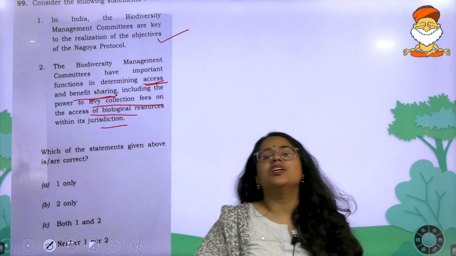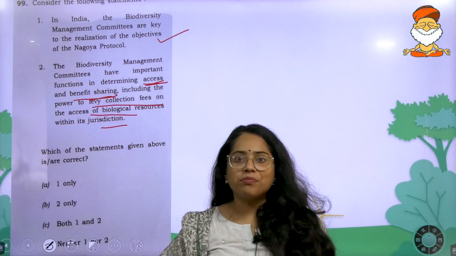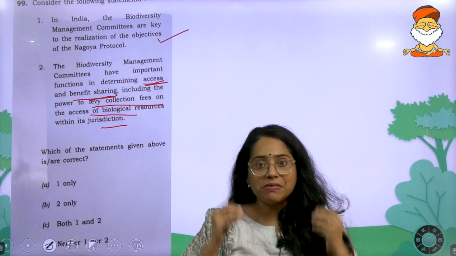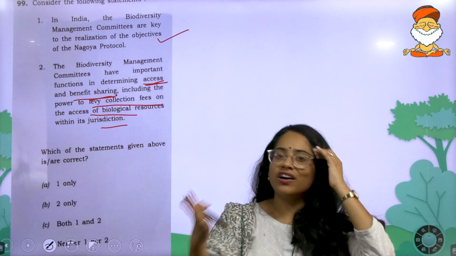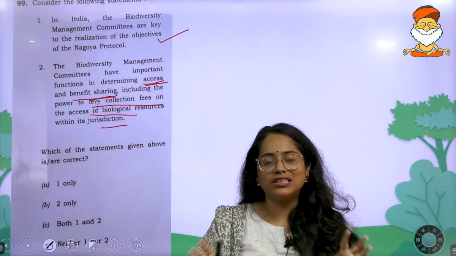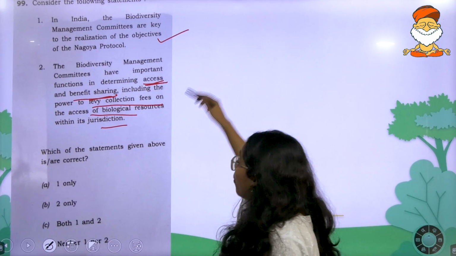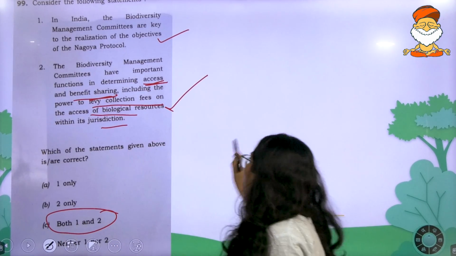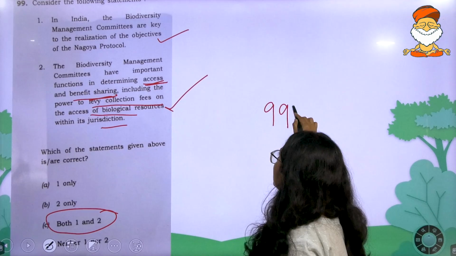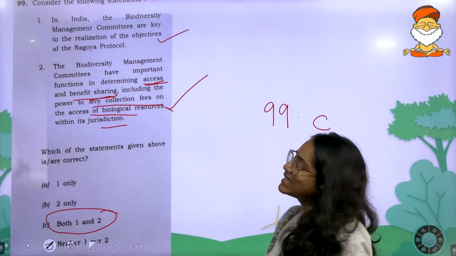This, I would say, is the cherry on the topping for the environment part, because this was discussed in much detail in the class, and I hope those students who've heard the class and sat for these sessions have solved it correctly. Both of these statements are correct. The answer to this question is both 1 and 2. The answer to the 99th question is C.